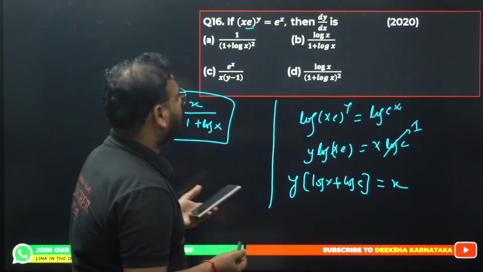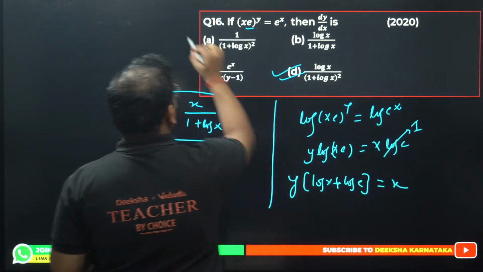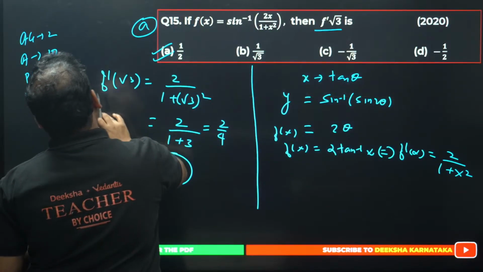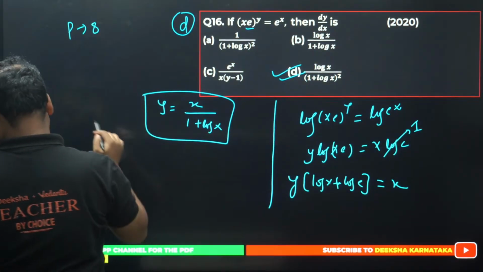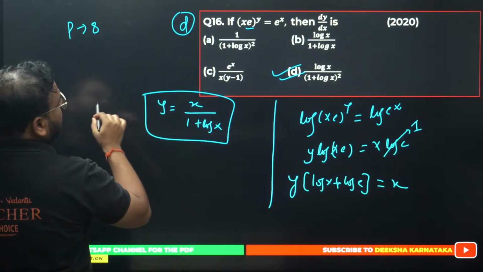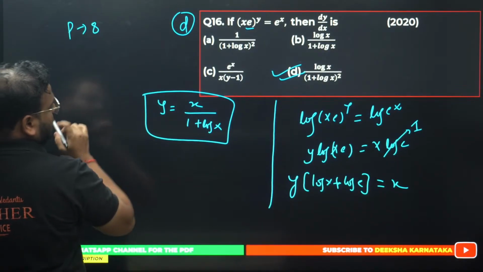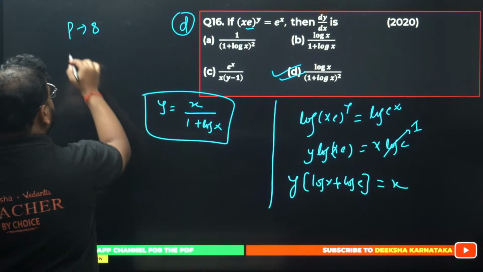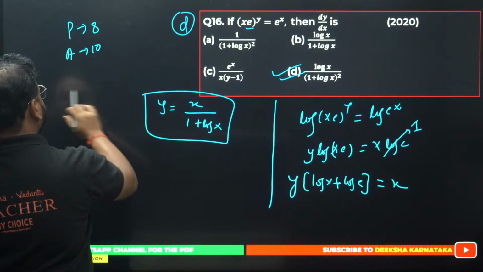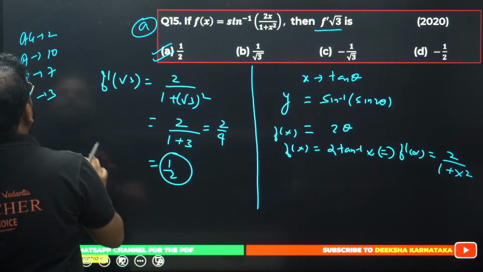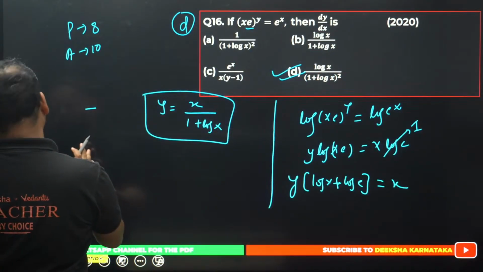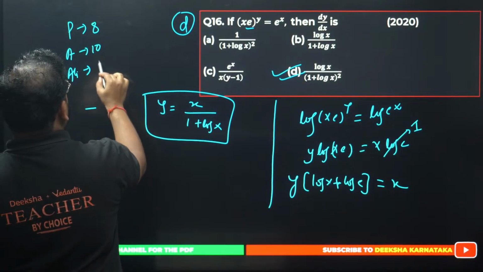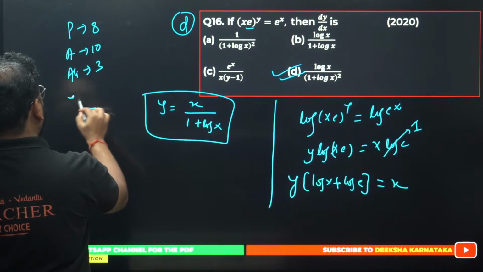Yes, Purni got it right. D is the correct answer. So now Purni is at 8 actually. Alan is at 10, and Ali has given the answer too. Ali is at 3.